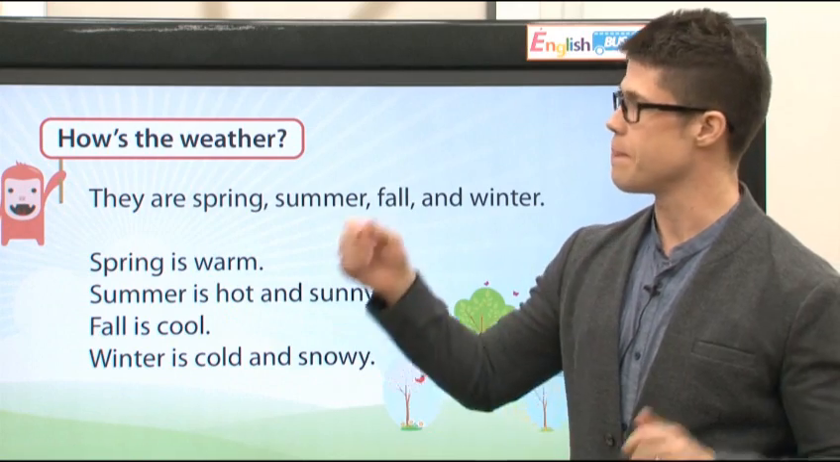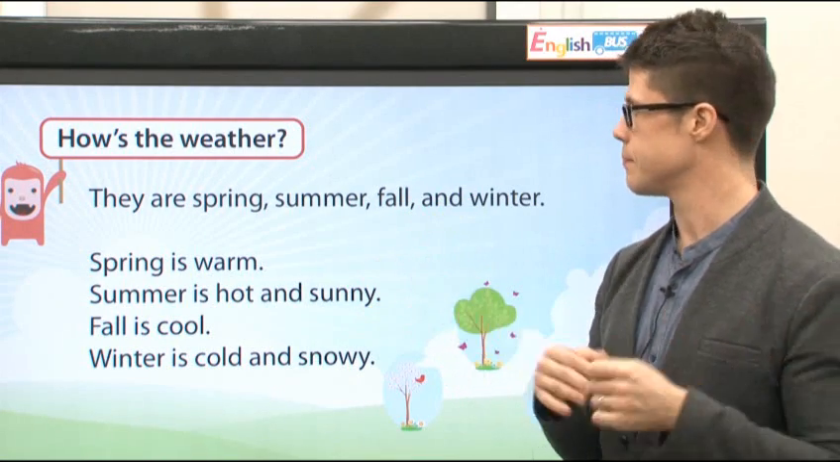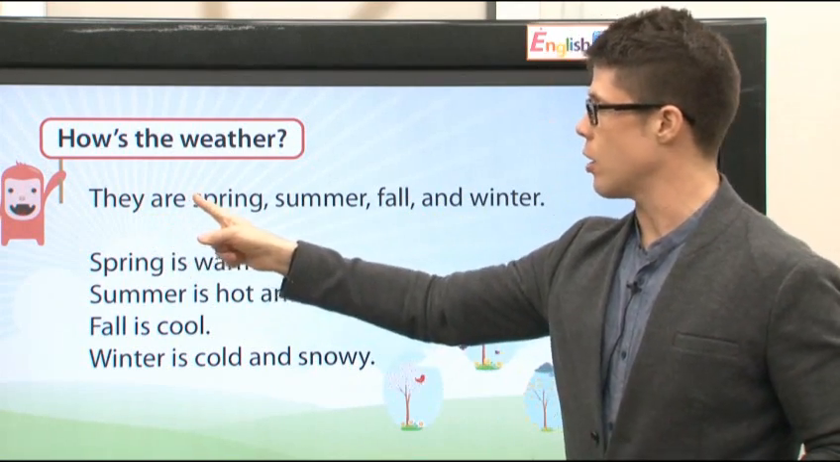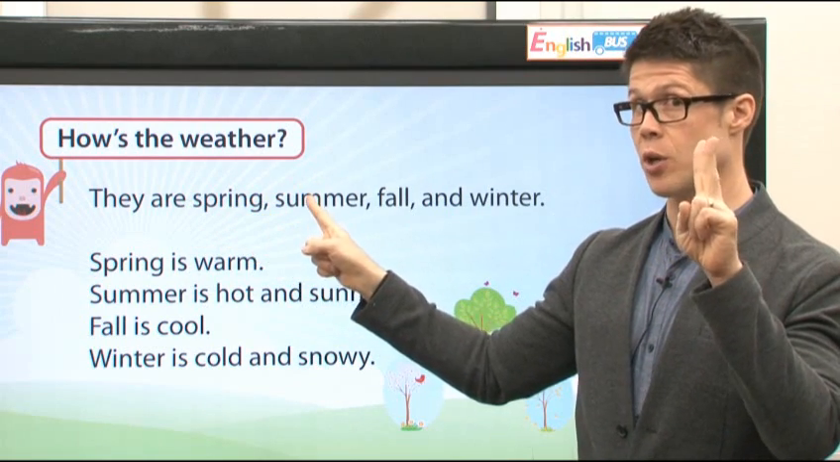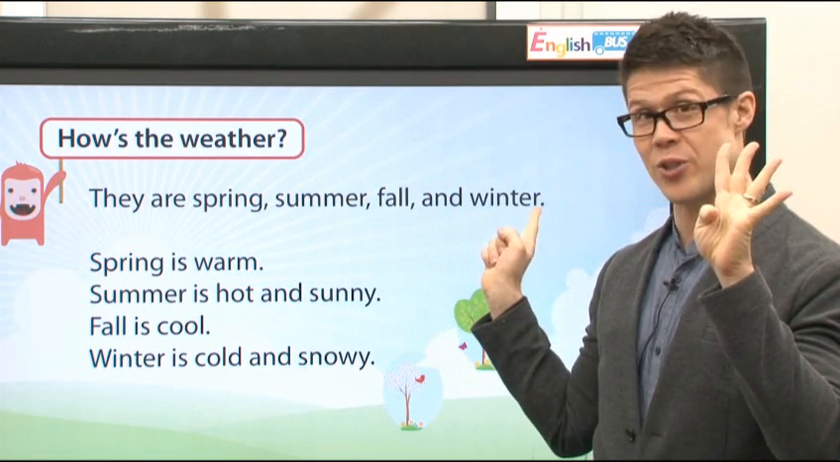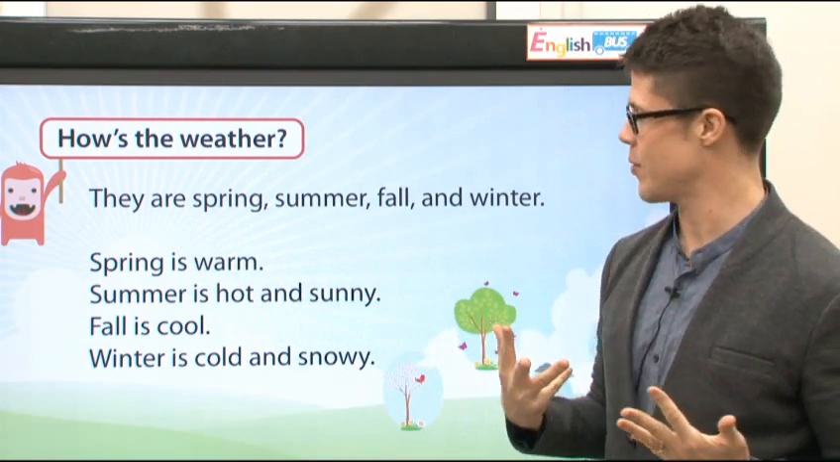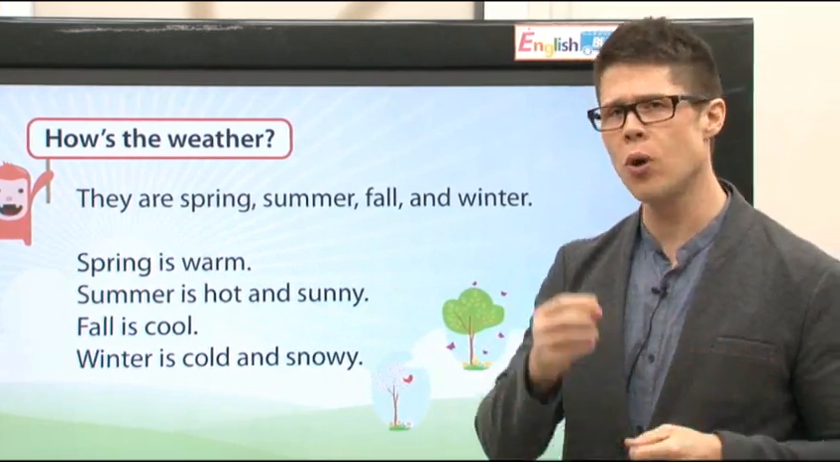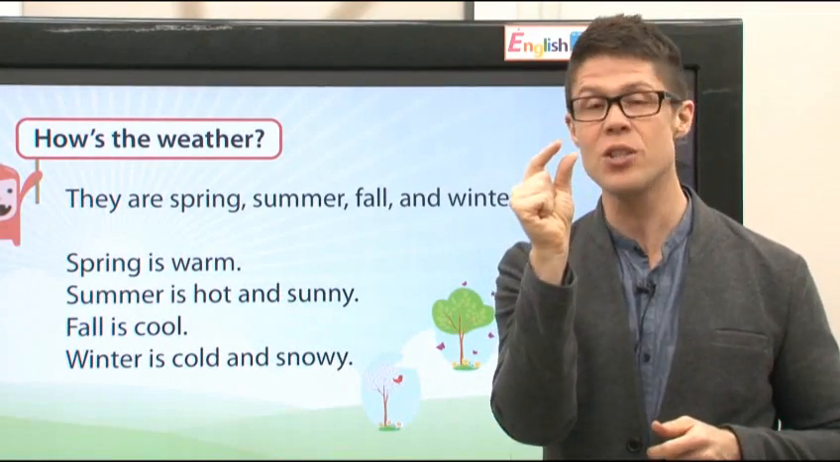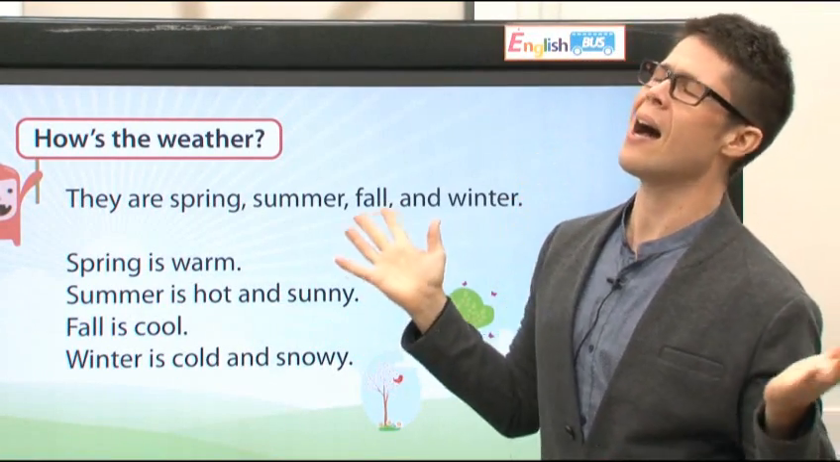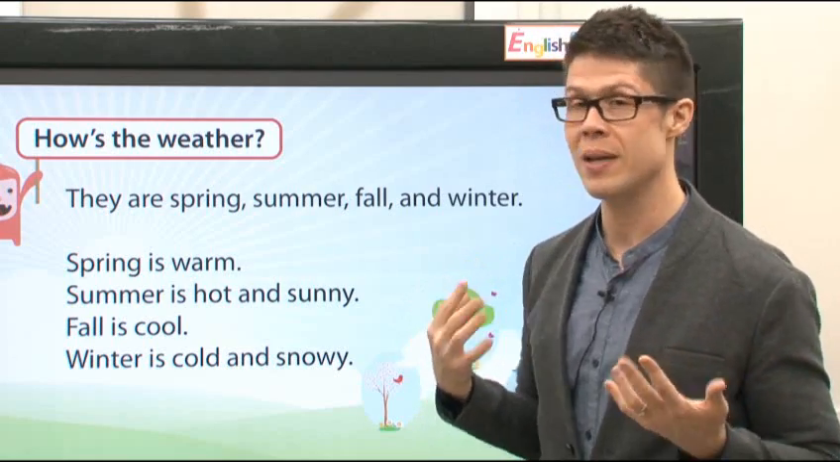Let's ask again, how's the weather? They are spring, summer, fall, and winter. All right? Spring is warm. Okay? Spring is warm. Warm means a little bit hot. Just a little bit hot. Warm. That is spring.